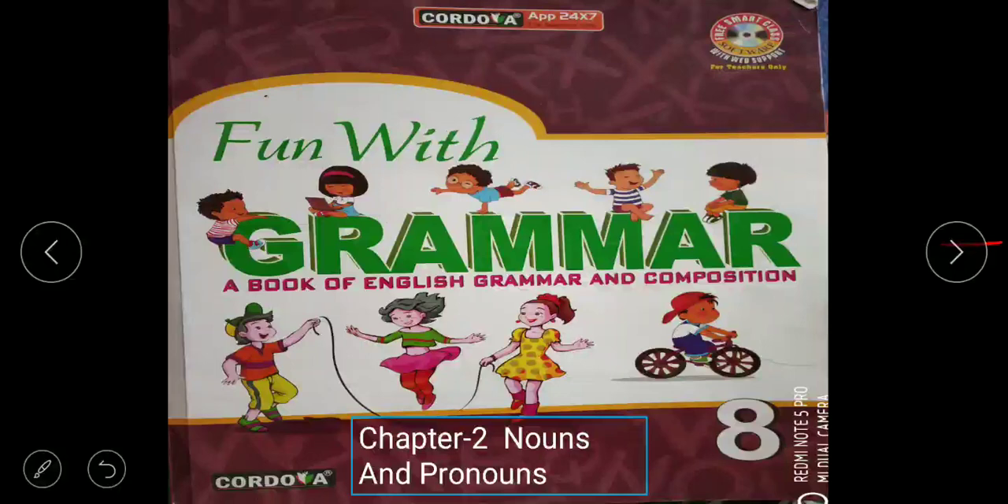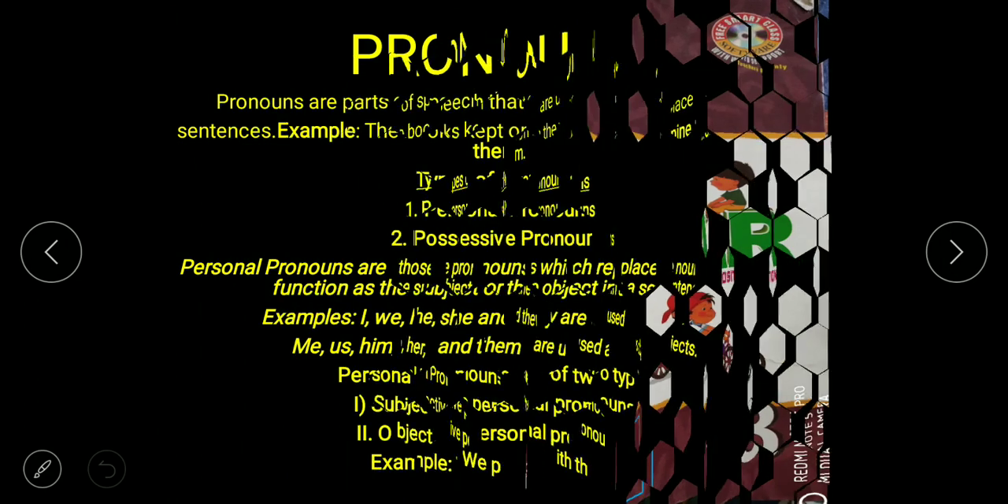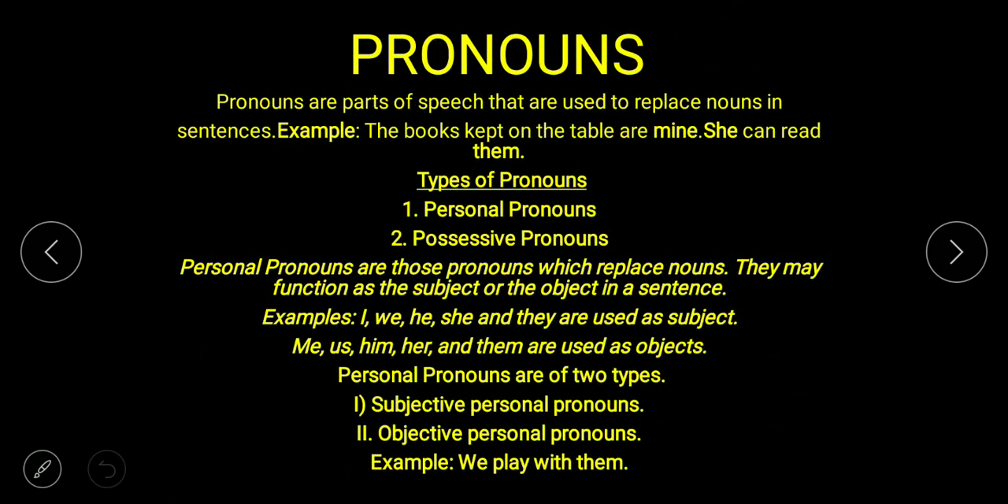Today we will study our grammar book chapter number 2, nouns and pronouns. We have already completed nouns. Our noun topic till page number 11 we have completed. Today we will start from page number 12.